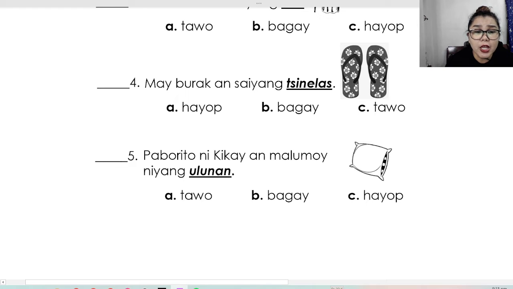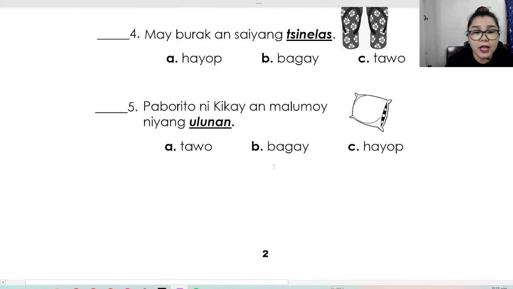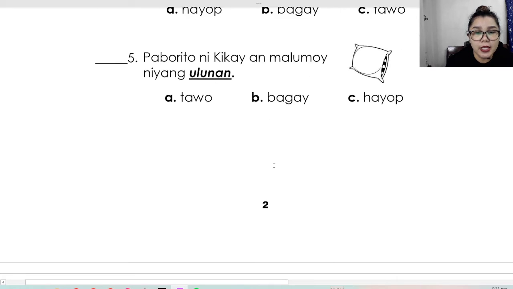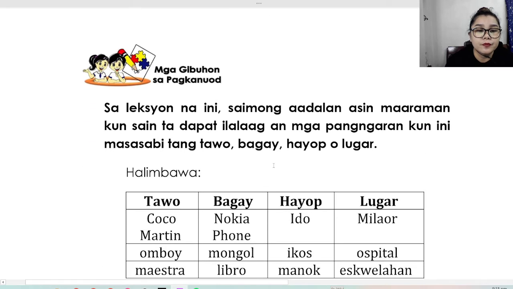Number 5, paborito ni Kikay ang malumoy niyang ulunan. The underlined word is ulunan or pillow. A, tao, B, bagay, C, hayop. Paborito ni Kikay ang malumoy niyang ulunan. A, tao, B, bagay, or C, hayop. Make sure that you have answers from 1 to 5 before we proceed with the next page.